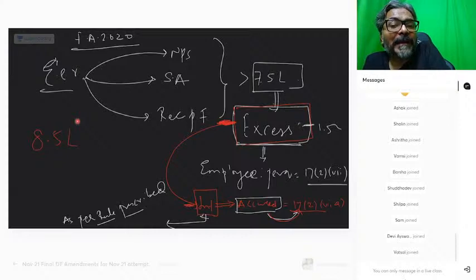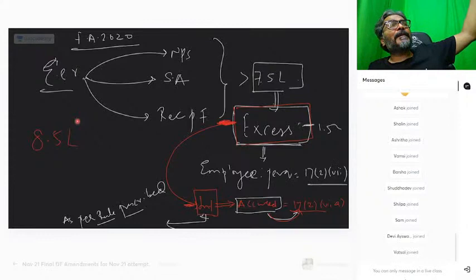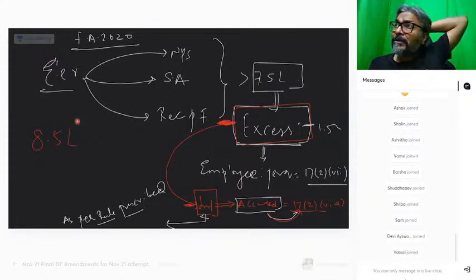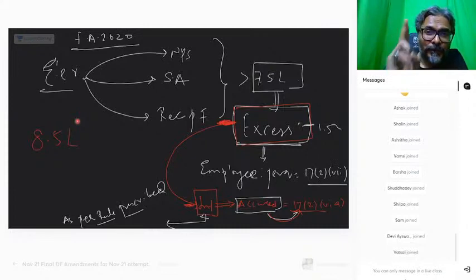किस पे आप ultimately calculate होगा? Entire amount पे या फिर सिर्फ excess पे? First option or second option? 1 or 2? On the entire interest calculated as per the rule on the entire amount of 8.5 lakhs contributed by the employer, or the interest as calculated as per the rule on the excess amount which is over and above 7.5 lakhs. It is option number 2.